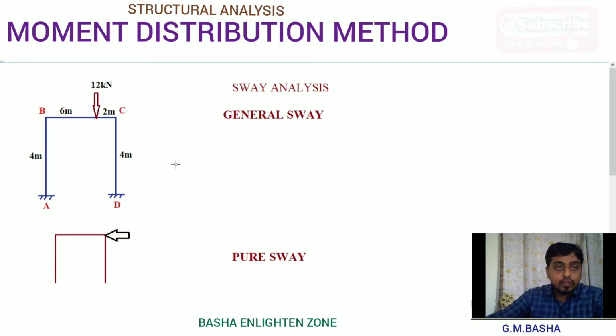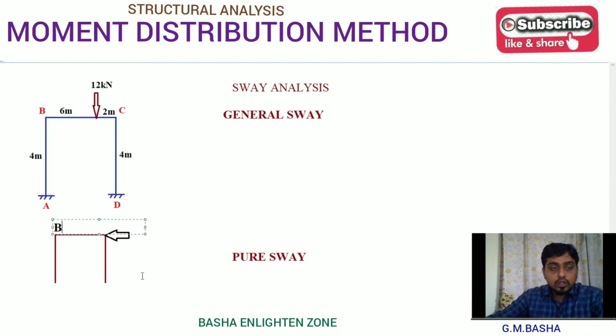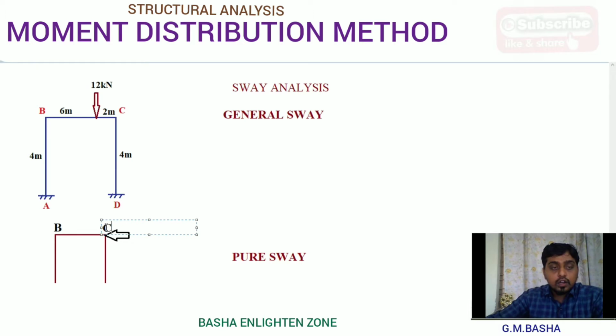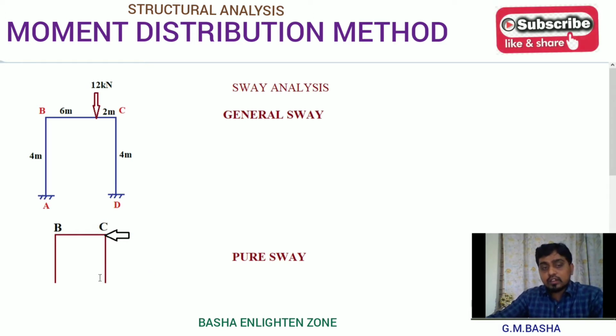See here, this is B. Whatever the end conditions, maybe fixed or maybe simply supported, no problem. Please remember, whatever the frame, whenever a force is acting exactly along the span, along the beam BC, then the type of problem comes under the pure sway analysis.